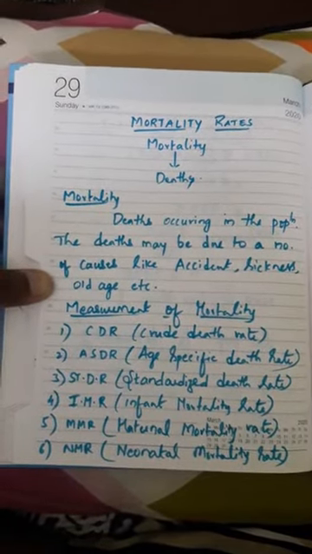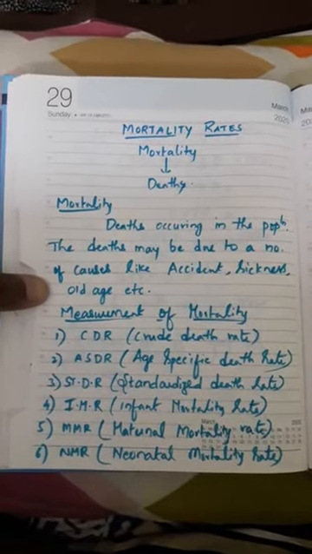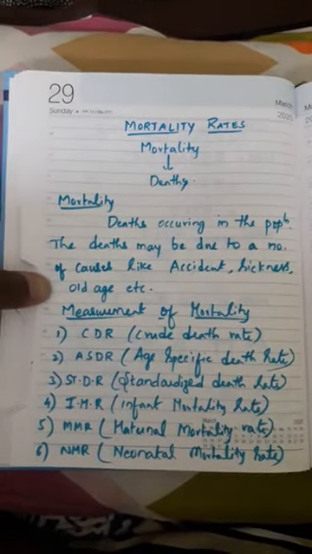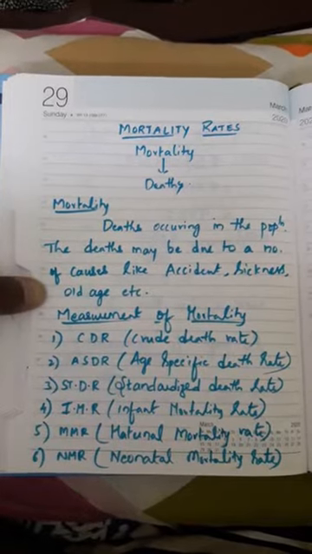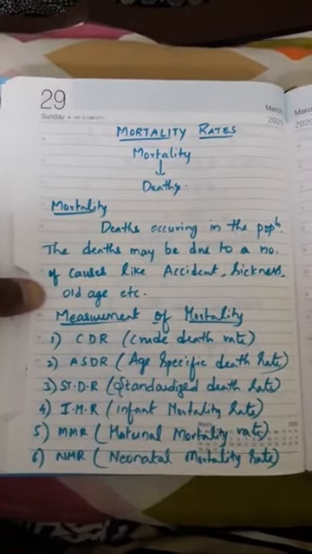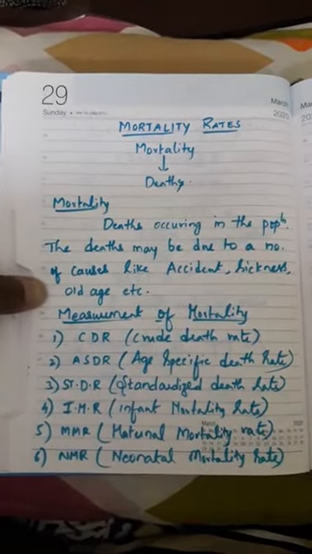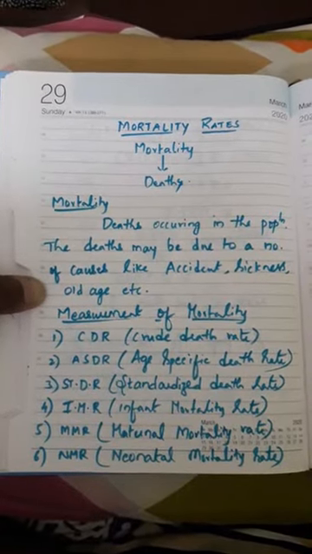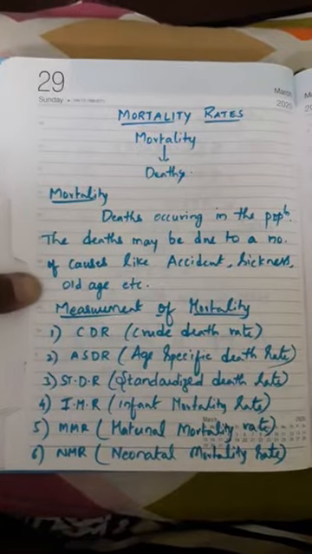Number one, the death may occur by accident, sickness, or illness. Or when people become older, I mean old age people, approximately 60 and above. Generally only these kinds of causes we observe in how deaths occur in the human population.